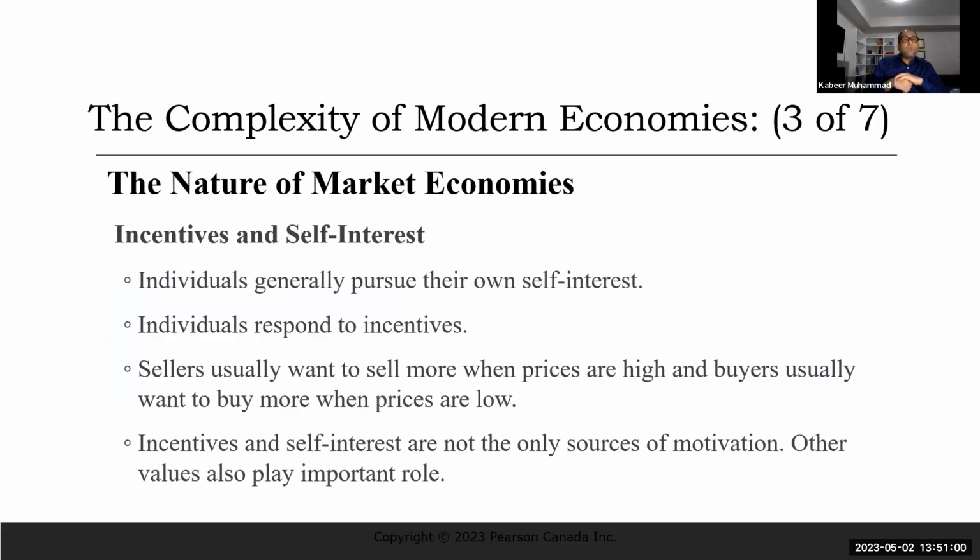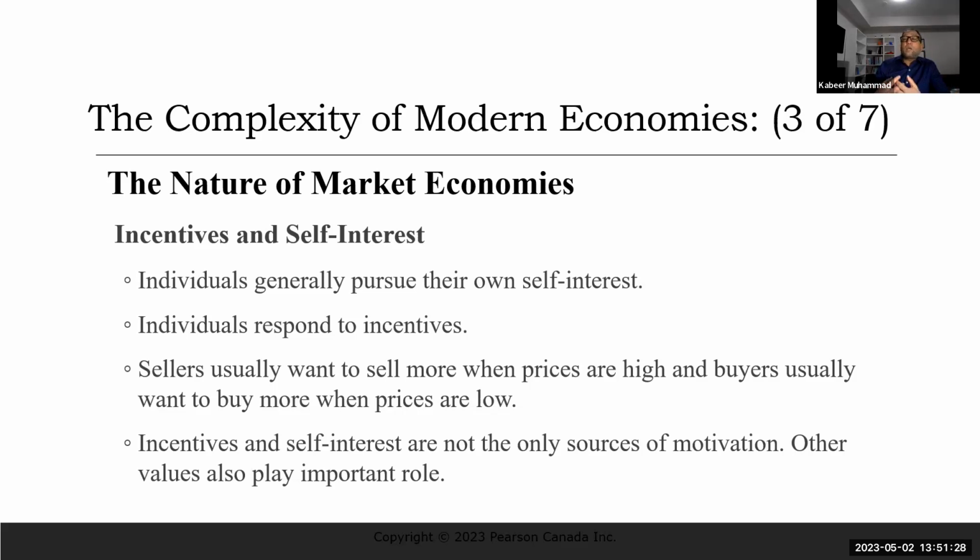The nature of market economies: incentives and self-interest. I just explained that incentives and self-interest are important in market economies. Individuals generally pursue their self-interest, like in the pizza example. Individuals respond to incentives. Why is the delivery person delivering, and why is the pizza maker making? Because they know there's a profit, and they know they are going to get the wages as well as tips.